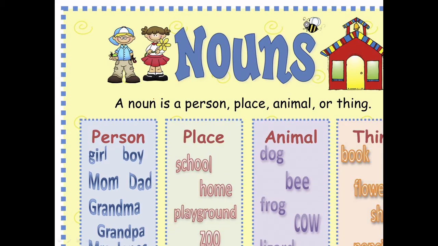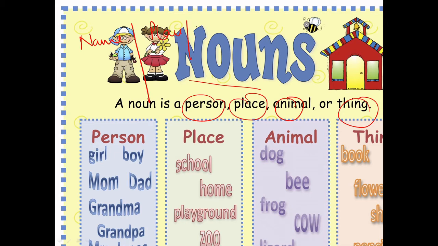Okay, now nouns. A noun is a person, a place, an animal, or a thing. When I was at your age, I played a game and remembered these things: name, place, animal, thing. When we were little we used to play this game, and I realized that these are all nouns. The game was that you were given an alphabet letter, and from that letter you had to write a name, place, animal, and thing. That is a good way to revise nouns, right?